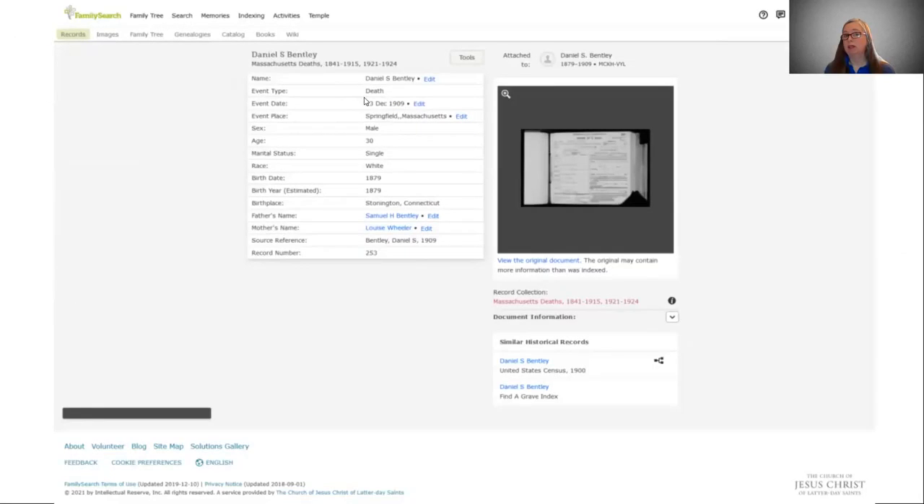So Daniel Bentley, he died 23 December 1909 in Springfield, Massachusetts, male, age 30, single, white. They figured out his birth year by subtracting the 30 from the 1909. He was born in Stonington, Connecticut, to Samuel H. Bentley and Louise Wheeler. Now we're going to look at the images here. So we just have to click on that in order to see the digital image.